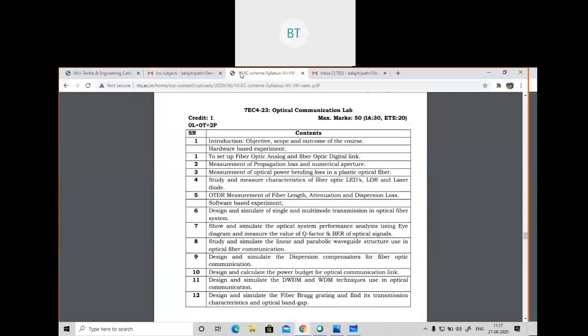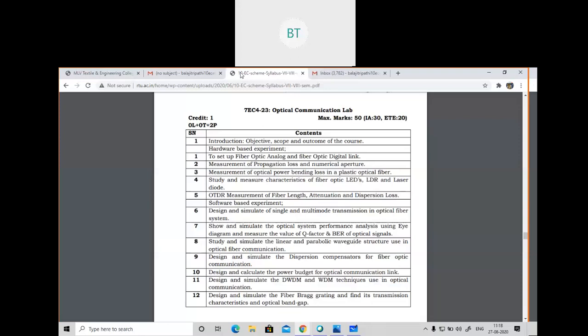These are the experiments which we have to deal with. Basically these are all hardware experiments, and I'll try to find what hardware is available in our department, and if things are there, I'll definitely try to do some experiments and make a video and share it with you. If you see experiment number 10, it is to design and calculate the power budget for an optical communication link.